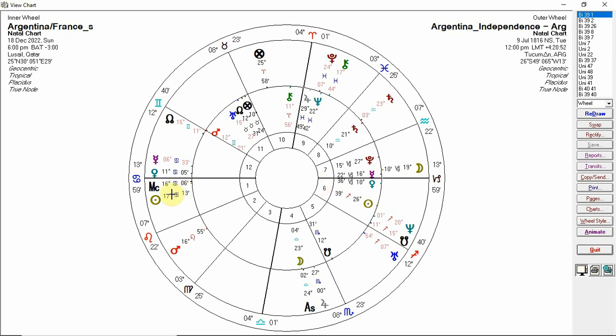See, the Sun is close to the ascendant. Mercury is opposing the Sun. We've got Venus opposing Venus. Nothing major there. The Moon is exactly trine the Saturn of Argentina at the start, which I think is an important degree area for Argentina.